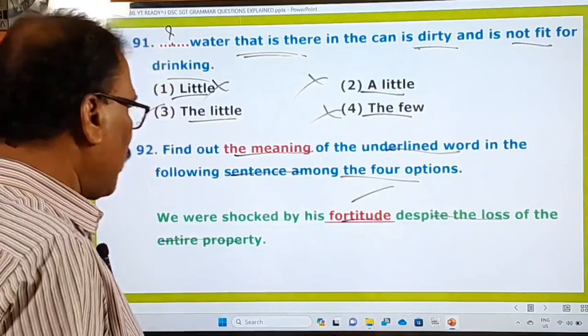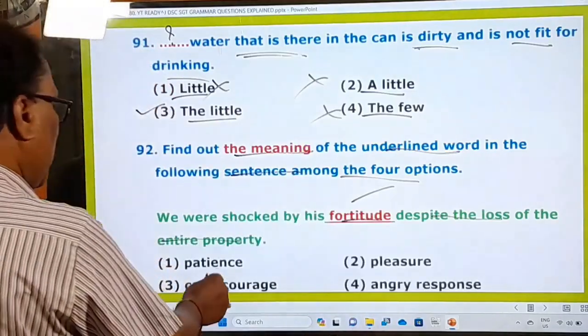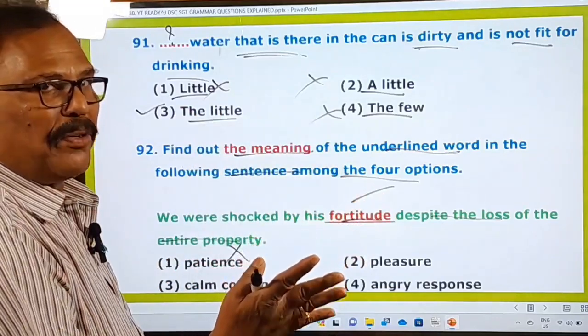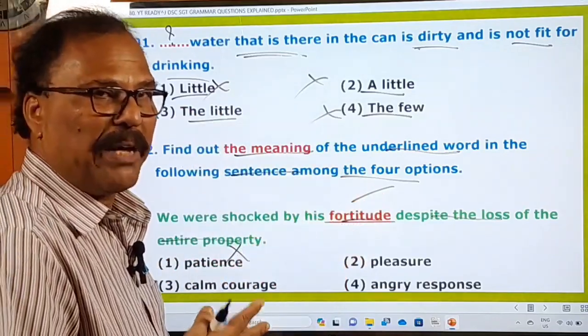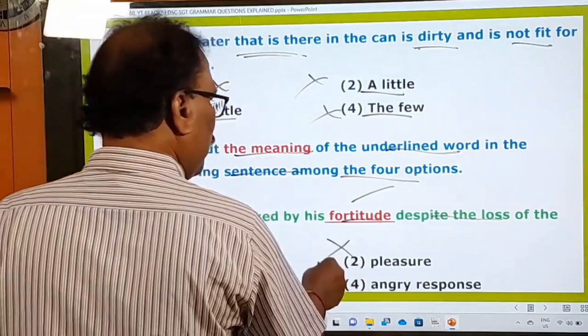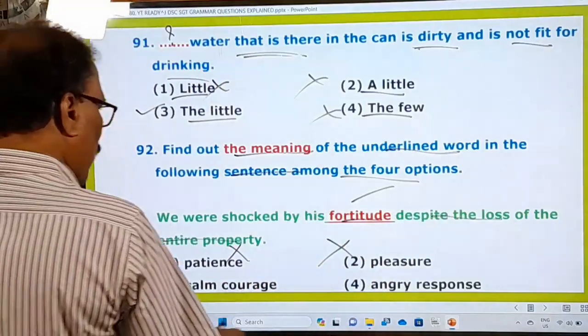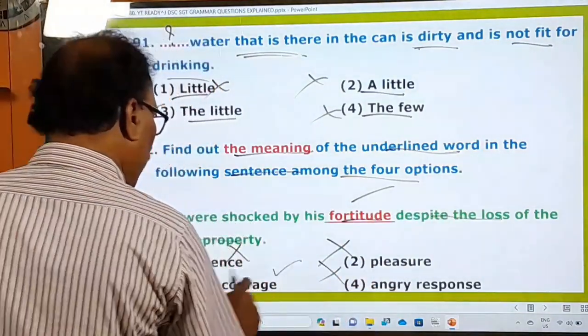Fortitude means what? Here, that is the point, no? Patience, no. When you lose everything, you don't exhibit patience, no. Pleasure, when you are put to loss, will you be in pleasure? And angry response, no. Only calm courage.